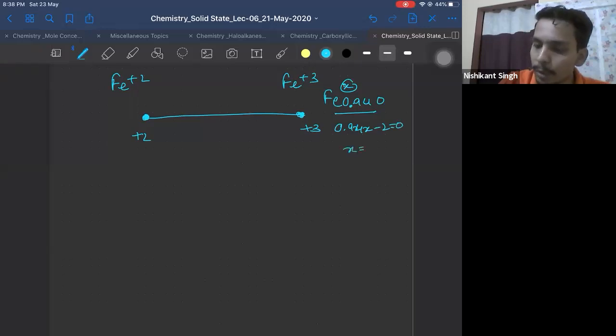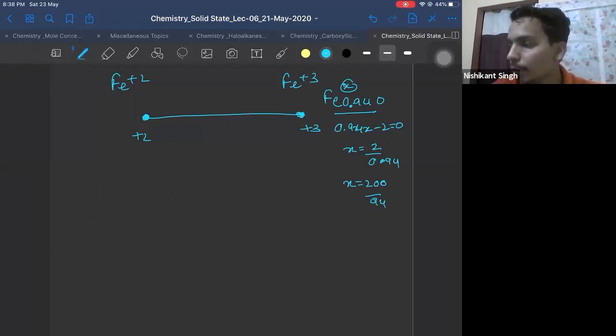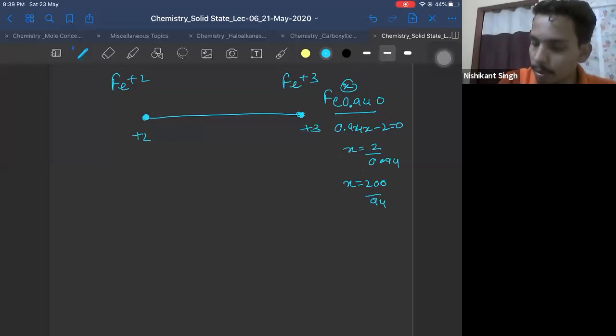So X comes out to be 2 by 0.94. You can simplify this approximately 200 by 94, right? When you divide this value, your value will come out to be 2.12.